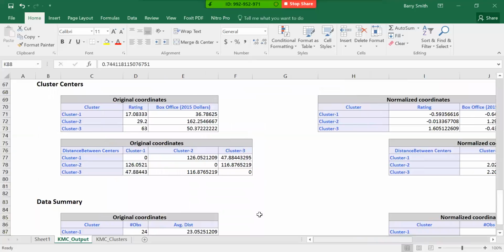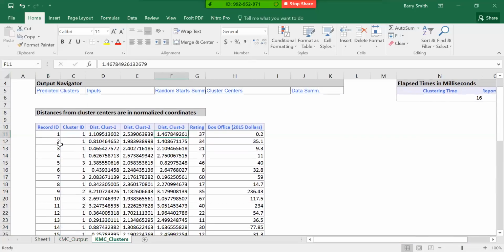And again, the key items we're looking at are cluster centers, data summary, and then this one, which is just for your information to show you how distant they are, distances from the cluster centers for each cluster and where they fall, and then how far they are from each of the centers of the different clusters. So hopefully that will help you understand the k-means clustering and how it works, and how to use the Analytic Solver in an actual browser window, and then download it and upload things to and from it, and hopefully that'll work.